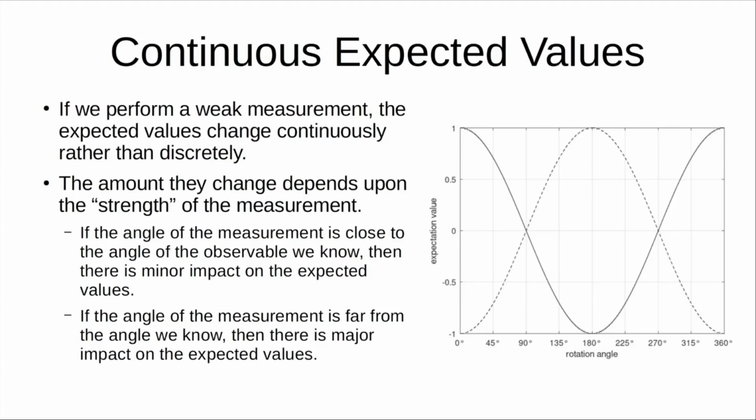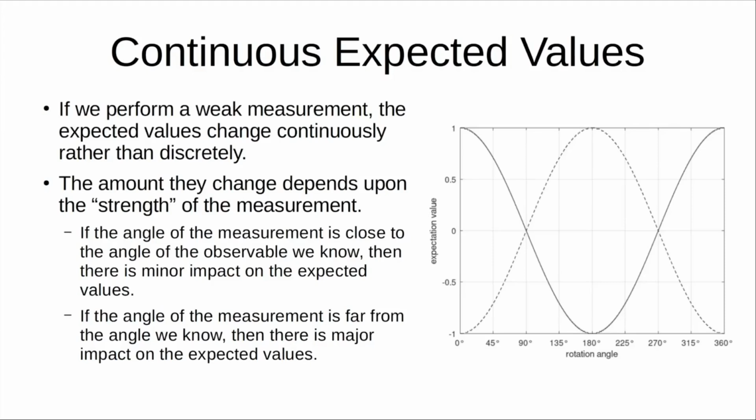So if the angle of the measurement is close to the angle of the observable we know, so if I know z equals +1, and the angle is such that it's very close to the z-axis, then there's a minor impact on the expected values. However, if we make a measurement that's very far off that angle, then there's going to be a major impact on the expected values. On this chart, we're showing the change in the expected values given a value we know.